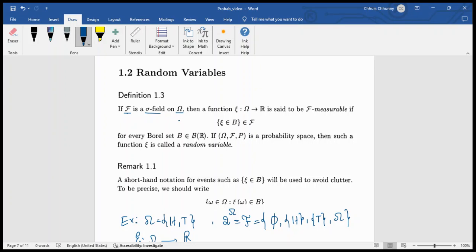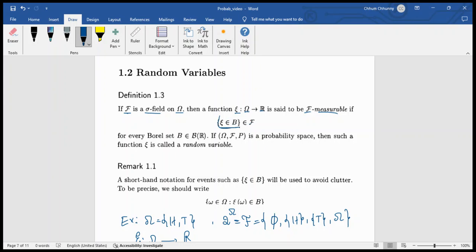In this phrase, I haven't talked about the probability space yet, so I just talk about F being a sigma field on a set Omega, and then a function or a mapping psi that maps from Omega to R. We call it F measurable if the set of psi belonging to B belongs to F. It means that it is an element of F.